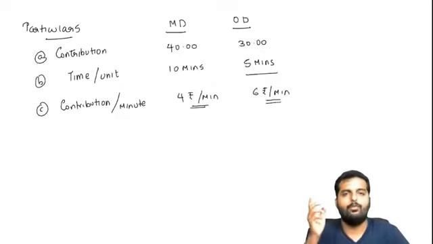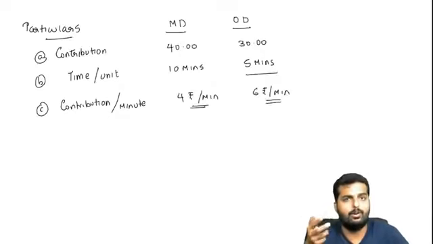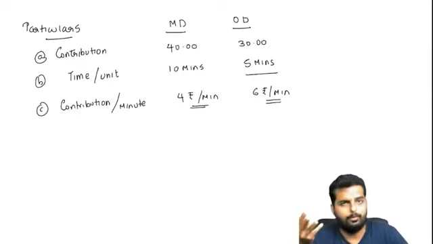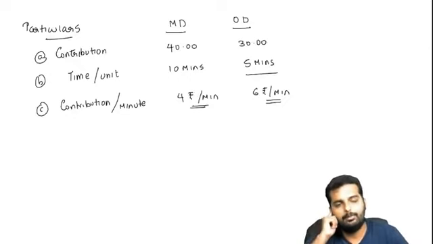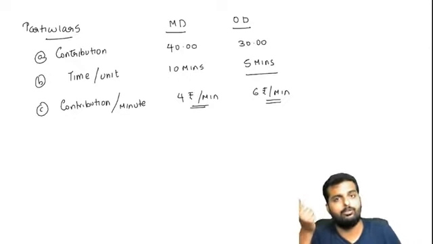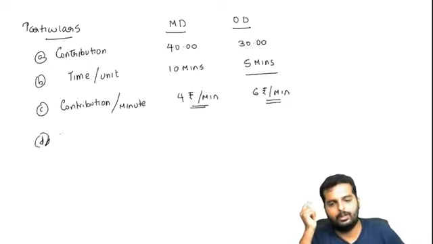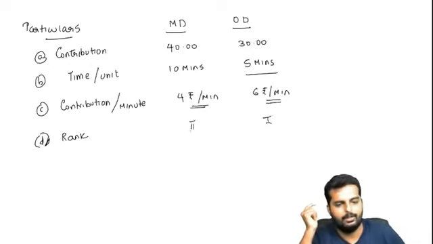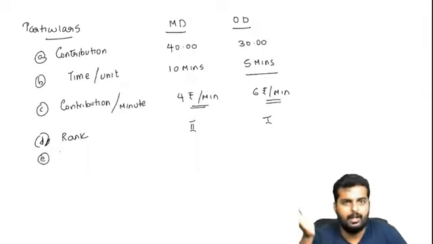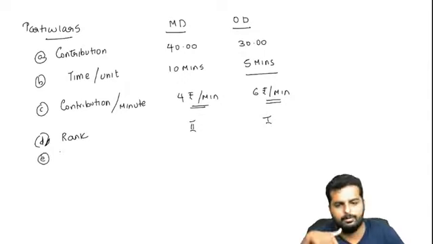It means for every 1 minute I work on the masala dosa, I get 4 rupees, whereas for every 1 minute that I work on onion dosa, I am making 6 rupees over there. So tell me friends, what is better? First, what should I make? I should first make onion dosa. So I will give rank 1 over here, rank 2 over here. That's the ranking based on contribution per minute.